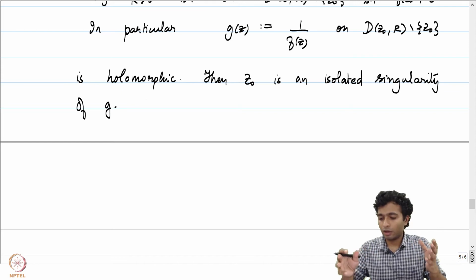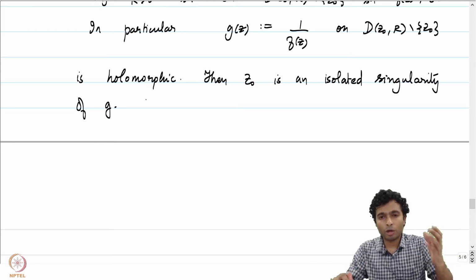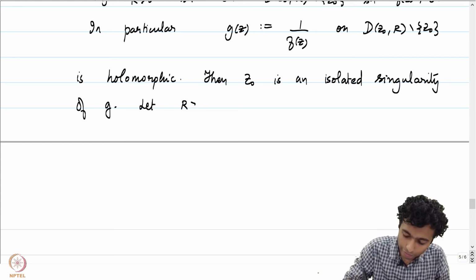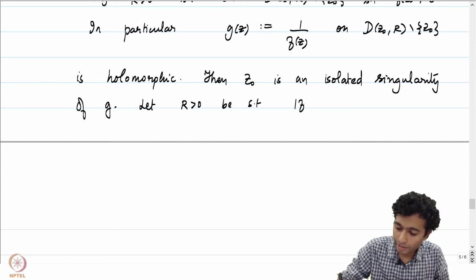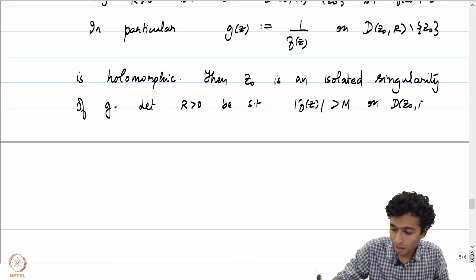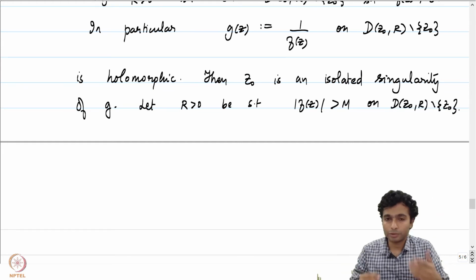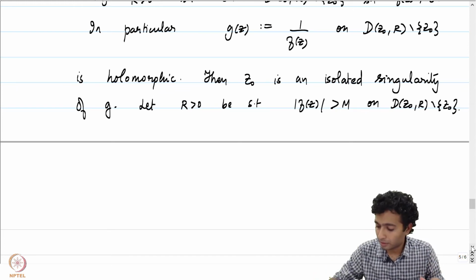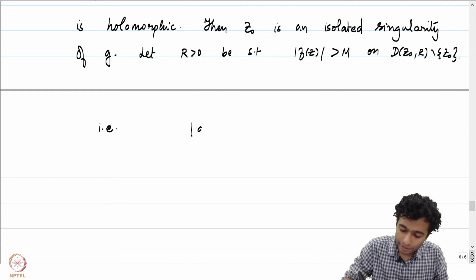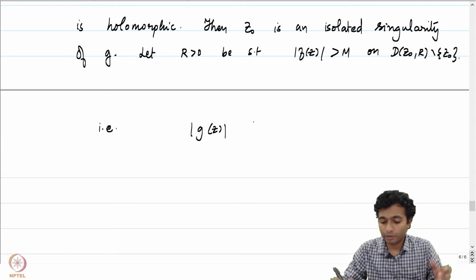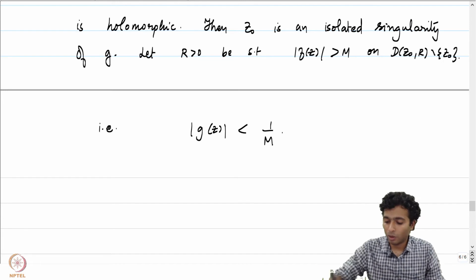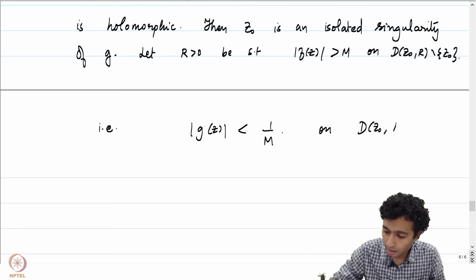we can arrange for our capital R to be such that the modulus of f of z is greater than m. So, let R positive be such that the absolute value of f of z is greater than m on D(z0, r) minus z0. Remember that the absolute value of f of z blows up as we go to z0. So, this is the exact definition, right. This means that the absolute value of g of z, which is equal to the absolute value of 1 by f of z, is less than 1 by m on D(z0, r) minus z0.